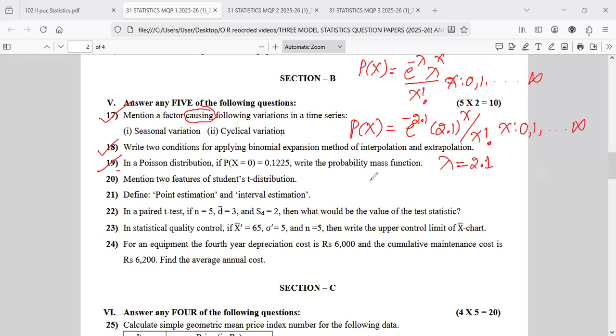Now, Veshri, can you understand this question? Question number 19, all of you, please remember this one. Yes, sir. All of you got lambda as 2.1? Yes, sir. Okay, fine.